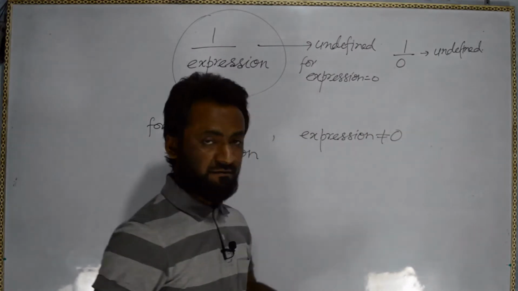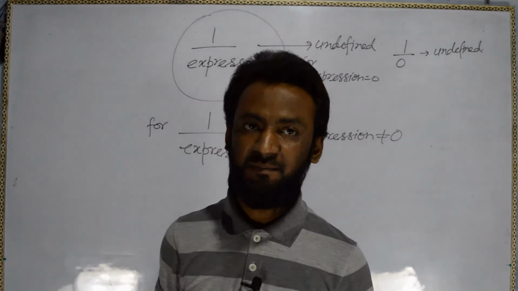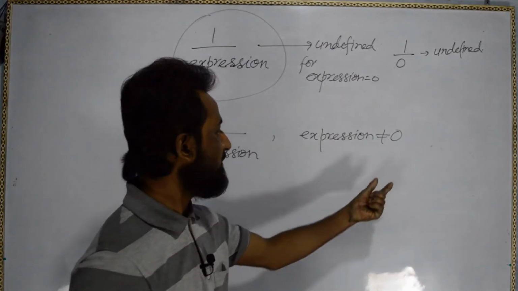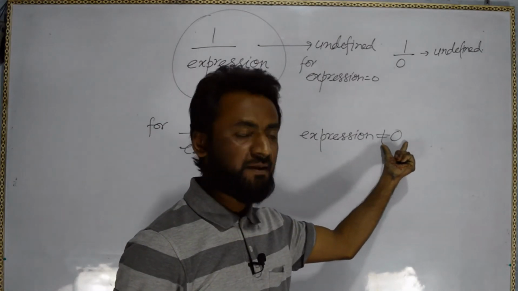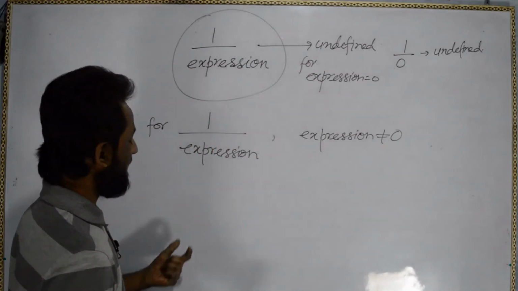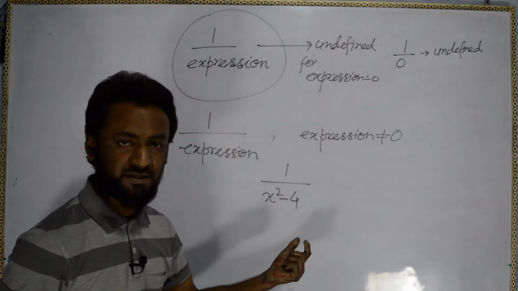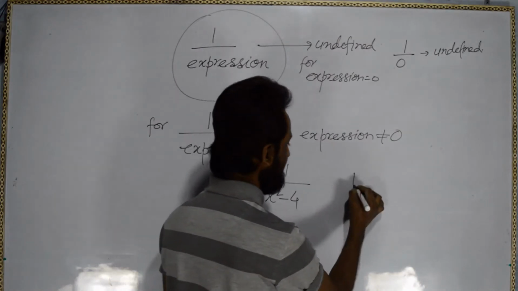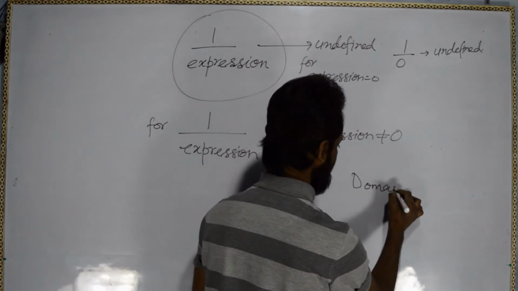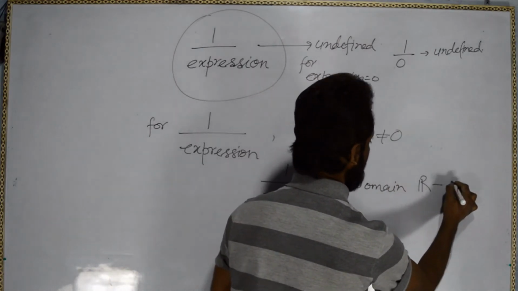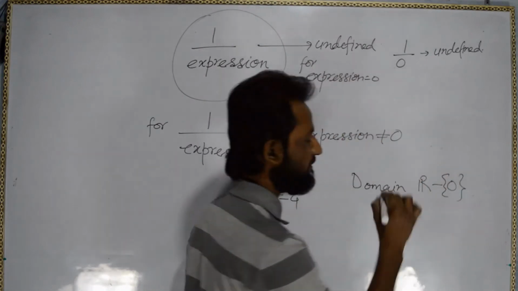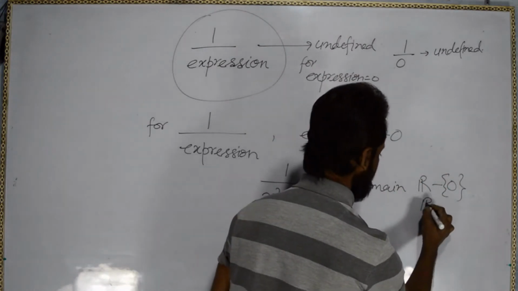That means whatever the domain will come, in that domain we will not include 0. For example, if I have 1 upon x square minus 4, the same previous example, so the domain will be R minus 0. Okay, sometimes we will write like this.